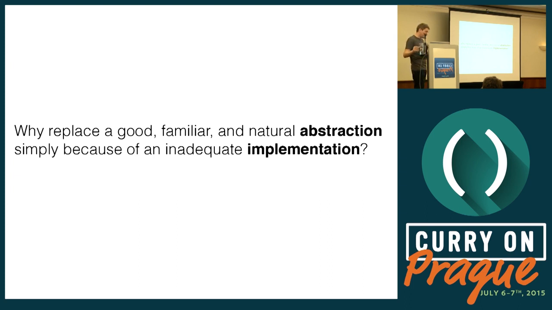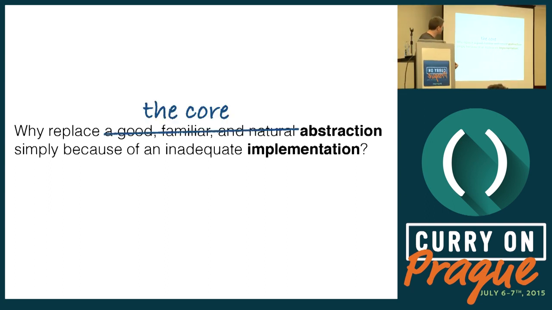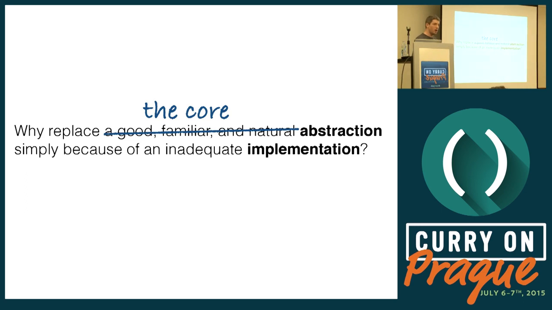So my question is, why replace a good, familiar, natural abstraction just because the implementation by the OS is inadequate? And in fact, it's not just a good abstraction. It is the core abstraction of imperative programs. Because imperative programs give us stacks, they give us control flow, and exceptions, and we just can't use them once we start using monads. We have to basically rebuild Haskell in Java, and Java doesn't have the syntax for that, and it doesn't have the pure assurances for that.